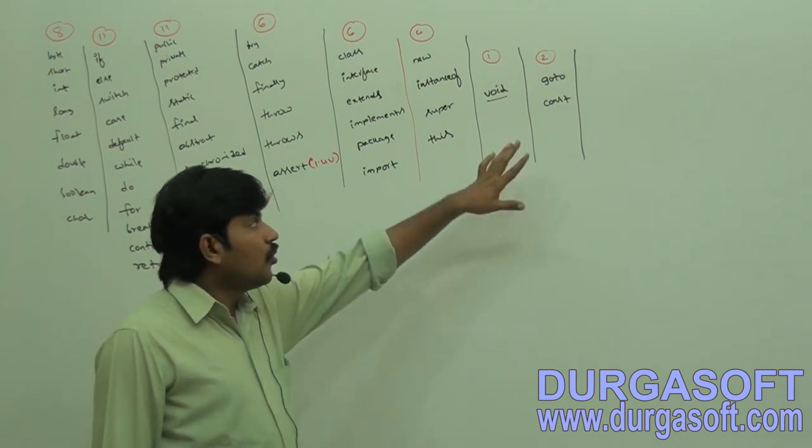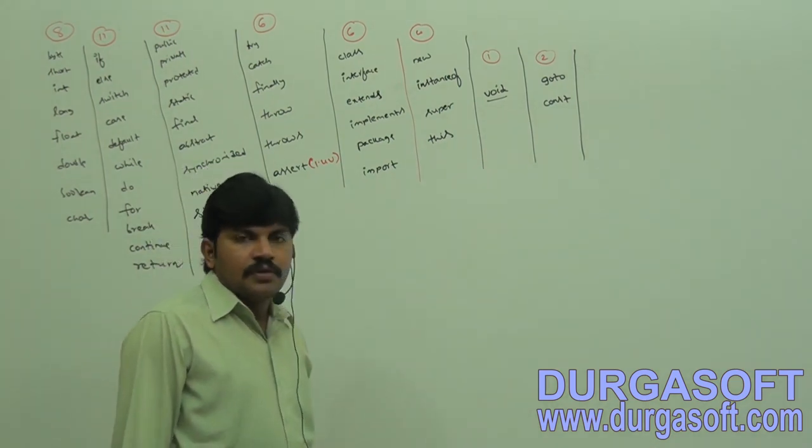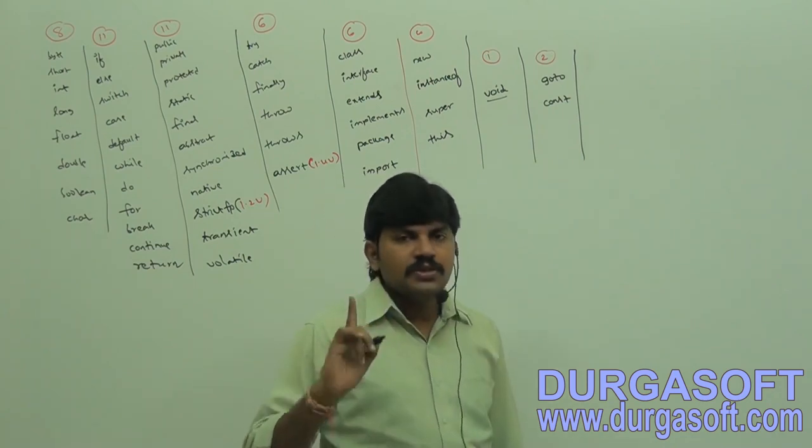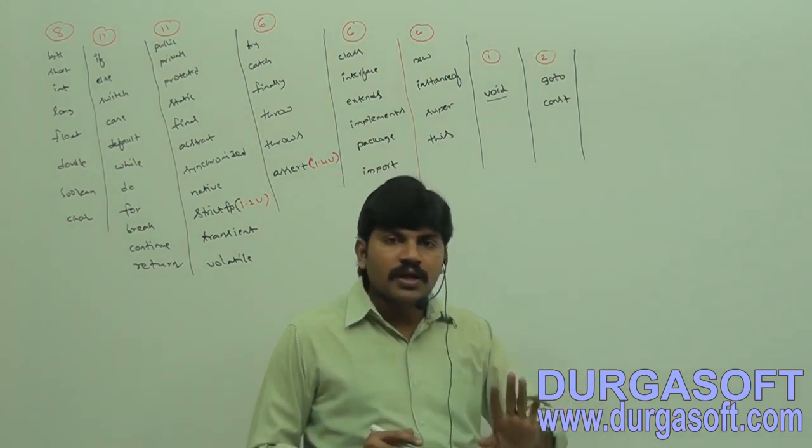So goto and const are unused keywords. By mistake, if we try to use them, we will immediately get a compile time error.